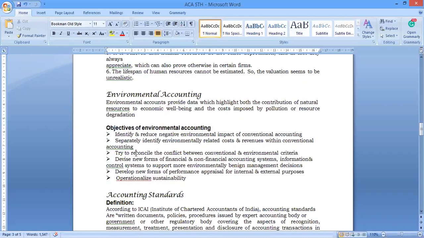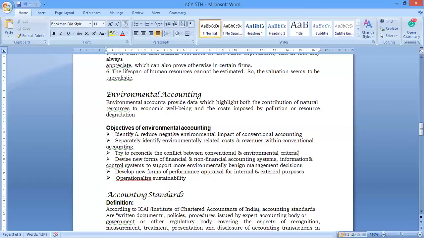The third one is to try to reconcile conflicts between conventional and environmental criteria. When we are getting permissions, all of you know that when we start an industry or company, we must get clearance and an NOC, a no objection certificate, from the Central Pollution Board as well as the State Pollution Board. So there are conflicts between conventional criteria and the laws, rules and regulations to be followed, and that is handled in following the environmental accounting aspects.